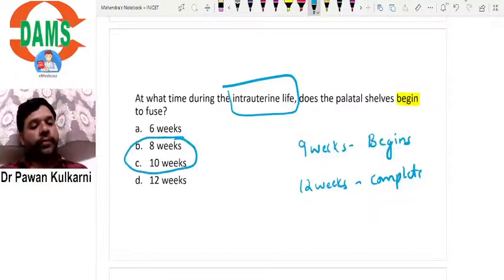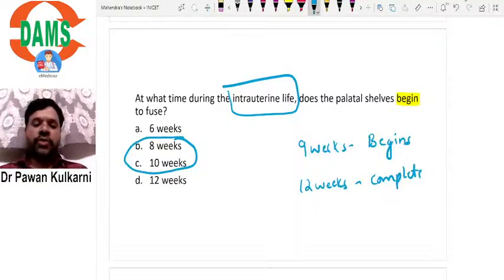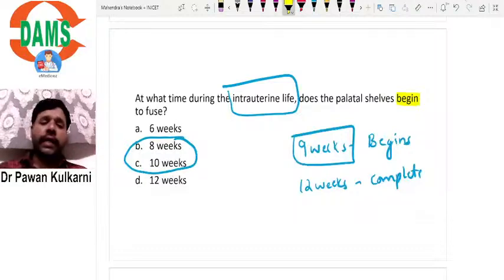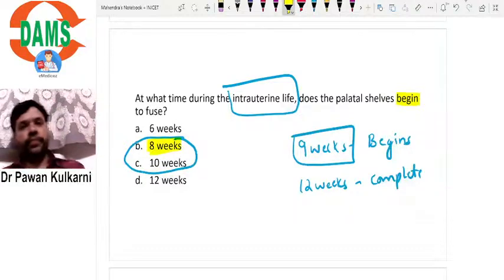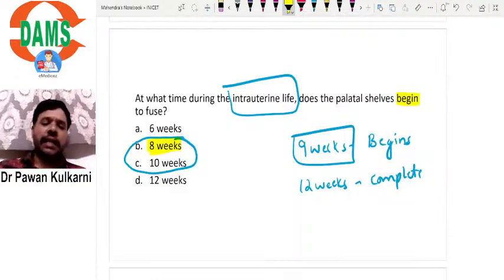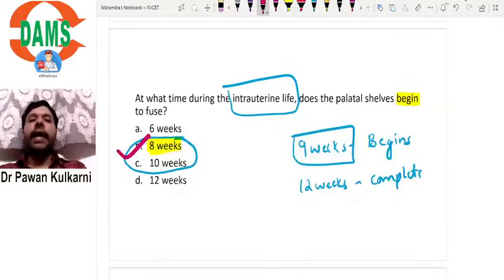Whether I should go with 8 or whether I should go with 10, because the mean is 9 weeks. Always go with the earlier one, 8 weeks. The best option that I can say here will be 8 weeks. So by 8 weeks, the palatal shelves will begin to fuse, and complete by 12 weeks.